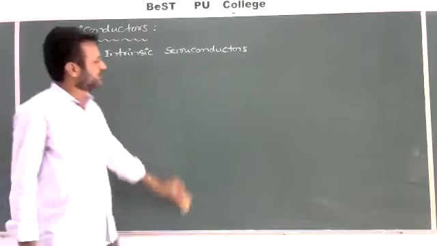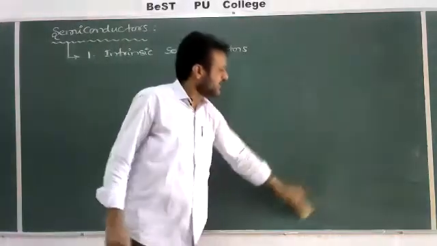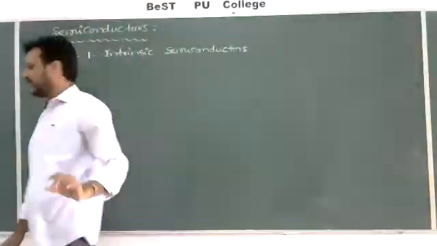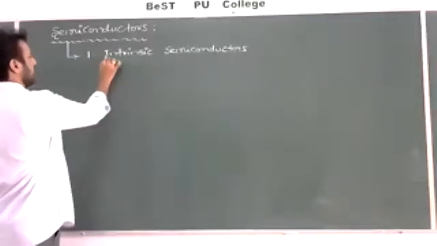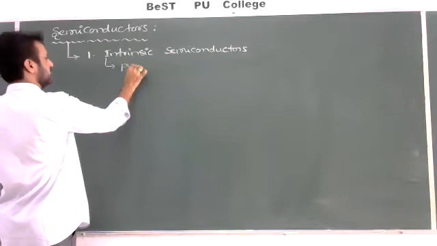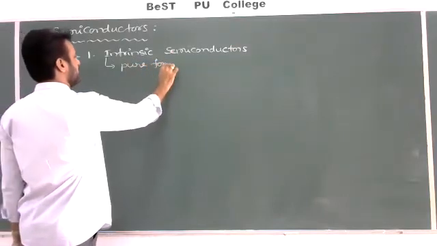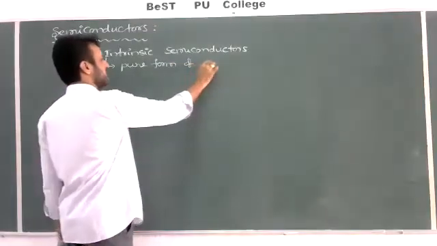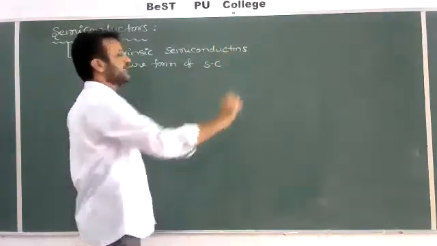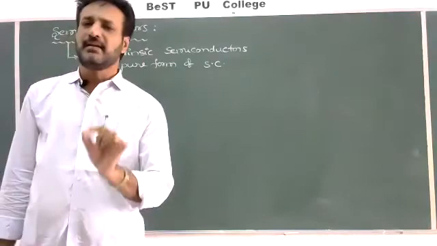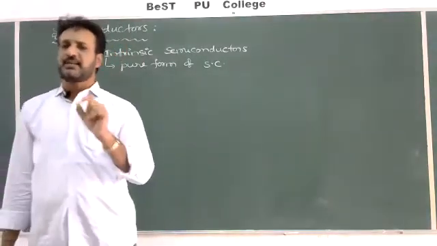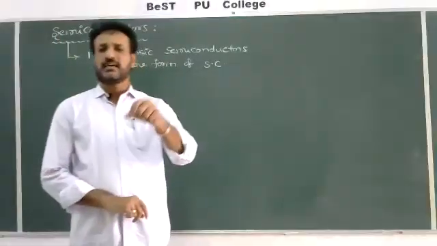Intrinsic means nothing but the pure form which is available naturally, without containing any impure atoms. So the pure form of semiconductors is called intrinsic semiconductors. Almost negligible impure atoms: for every 10 to the power of 10 atoms, less than 1 impure atom is present, for example.